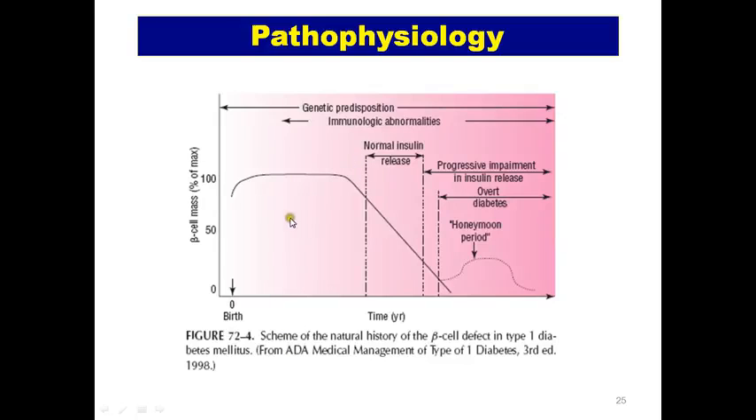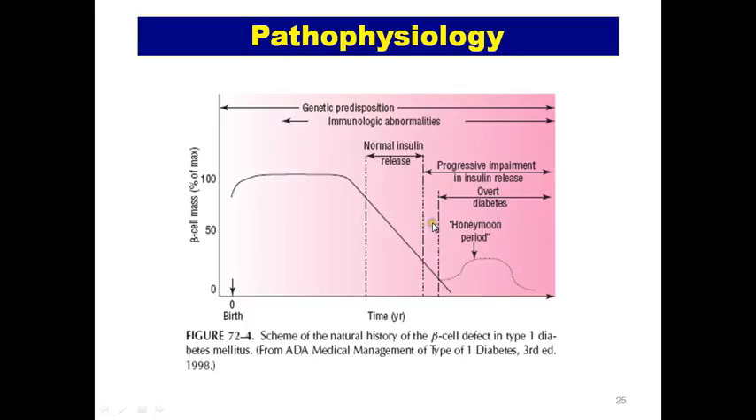We can see this is the beta cell mass, which is 100% at the time of birth, and as the years pass, because of genetic predisposition and immunological abnormalities, we start seeing a fall in this mass. The beta cell mass is going down, but still normal insulin is being released, and the patient remains asymptomatic without any problem. He goes on in life. That is the point, when 80 to 90% of beta cells are gone, the symptoms start appearing.